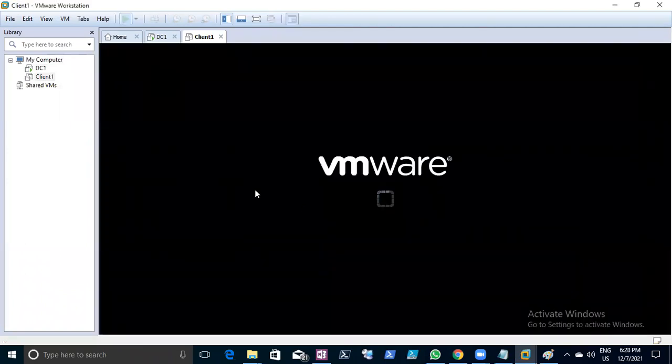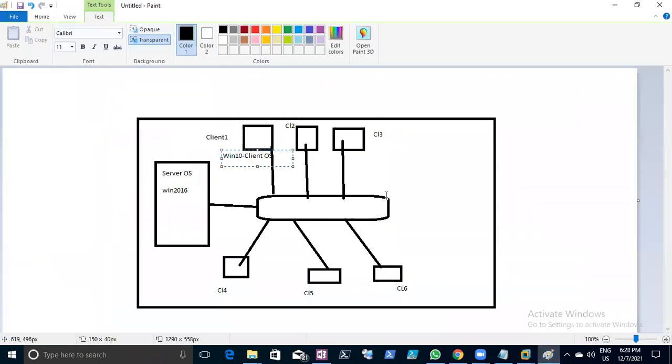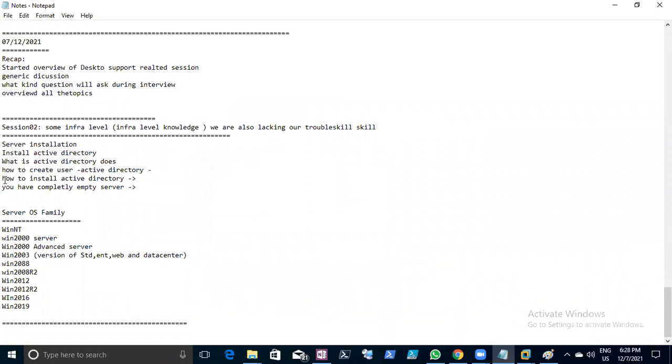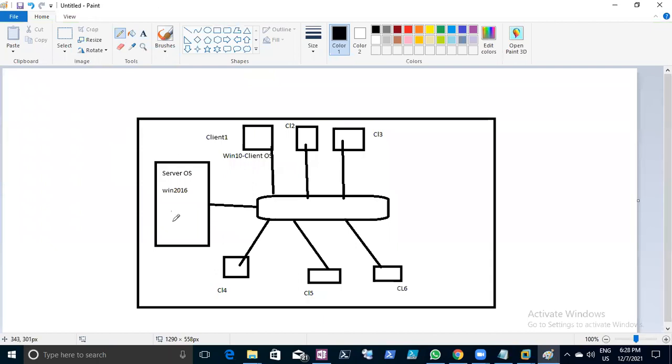Okay. Now, how do you manage it centrally? You are going to learn completely from basic to scratch. This is my standalone server. How do you install Active Directory for my centralized administration? Then how do you connect the client computer to Active Directory, and whatever users you create here, you need to create an Active Directory user, and this user is going to log in.